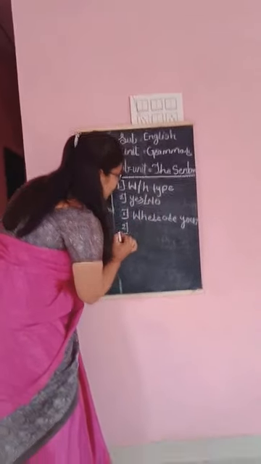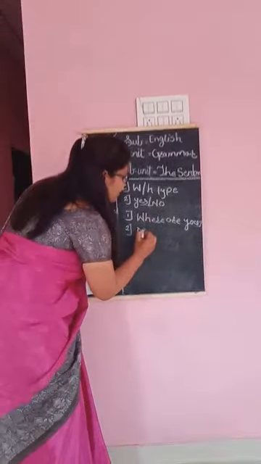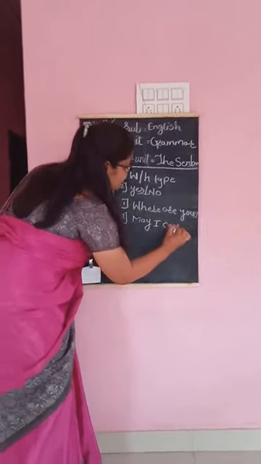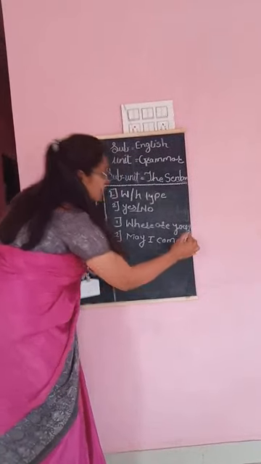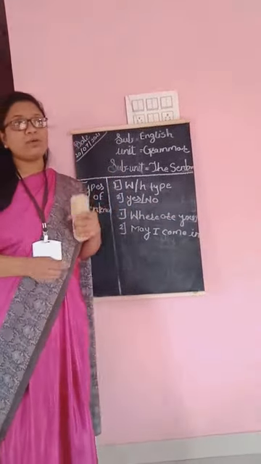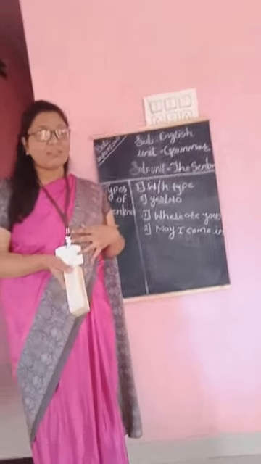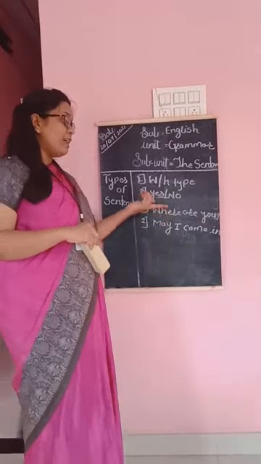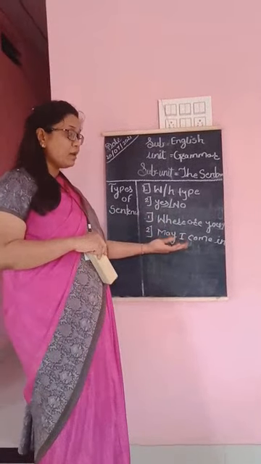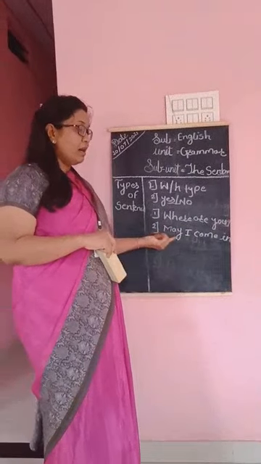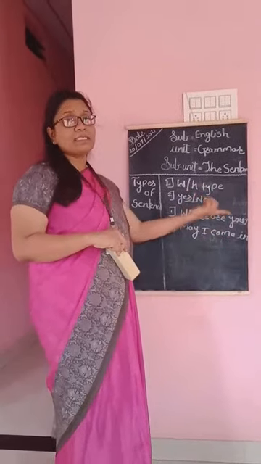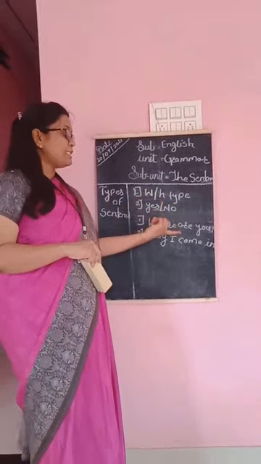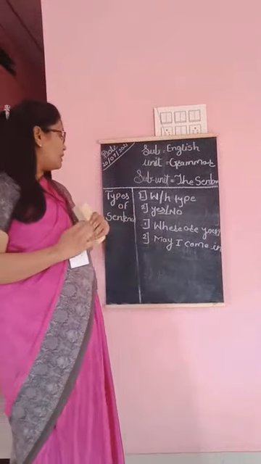Then second, the yes no type question. For example, may I come in? Your teacher will allow, or otherwise you can say no, you cannot. So when we ask questions which start from a modal, it will be a yes no type question, and the sentence which starts from WH type words will be a WH type question. I hope you all understood here.